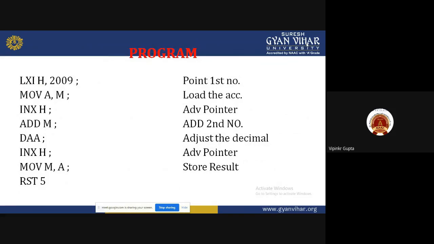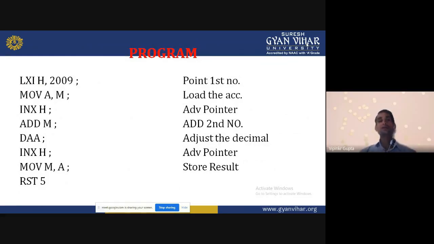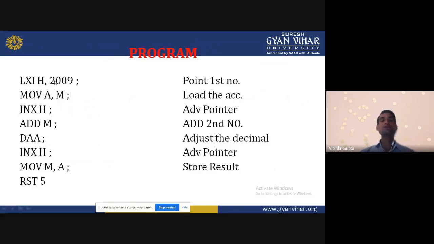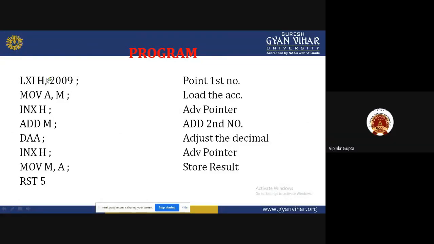LXI H, 2009. What is the meaning? The first step is to initialize the HL pair with the address where the first number lies. So our first number is in the location 2009. So we initialize the HL pair first of all. So LXI H is equal to 2009.